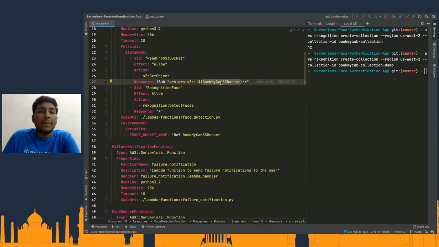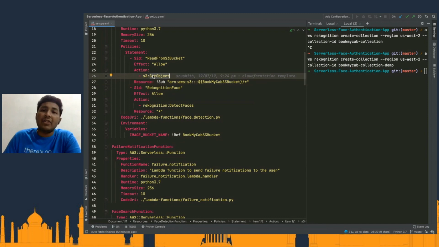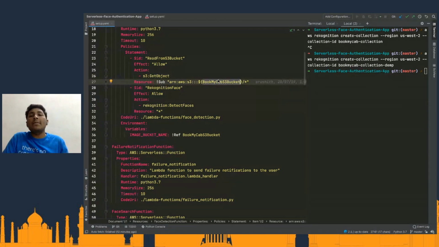If you guys remember, in the previous session we talked about having fine-grained security permissions for our Lambda function. So this is the best practice. I'm making sure that this particular Lambda function called face detection only has the capability to get an object from this particular S3 bucket. Not all operations, and not all the S3 buckets available in my account.